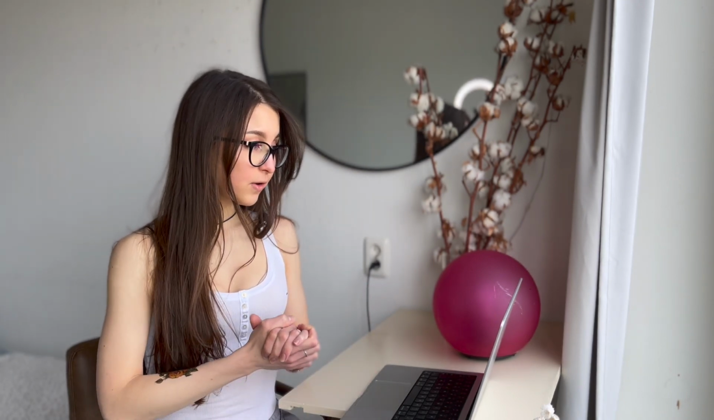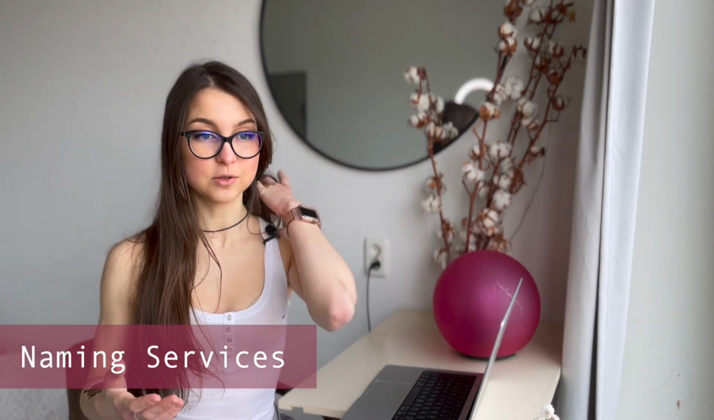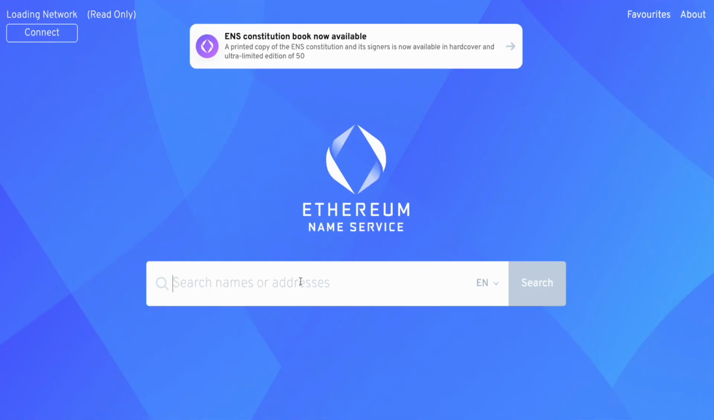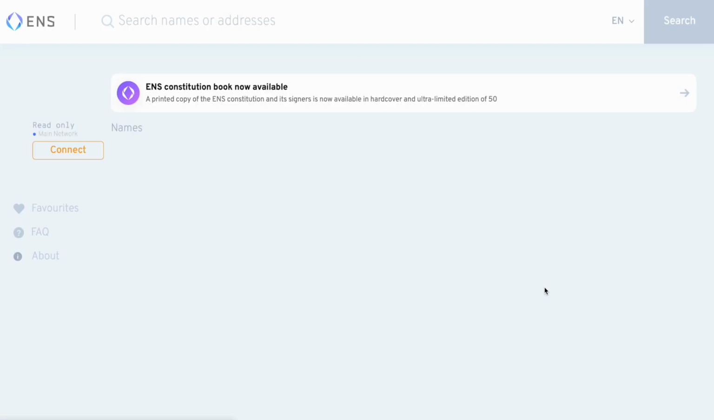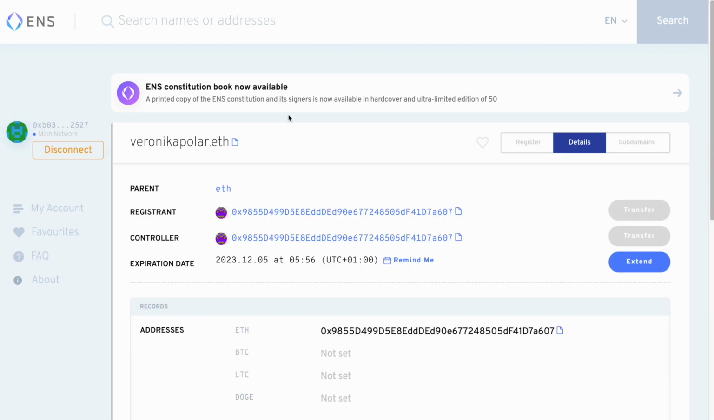applications. So the first one on my list is naming services, and the most popular one, as you might guess, is Ethereum naming service. That's a must-have if you want to be considered an active participant in the ecosystem. So the Ethereum naming service allows you to have your account name with an extension .eth. First of all, you can send funds in a much easier way.